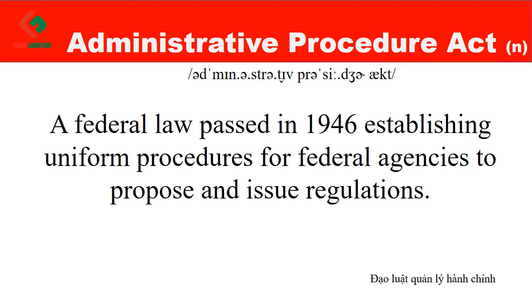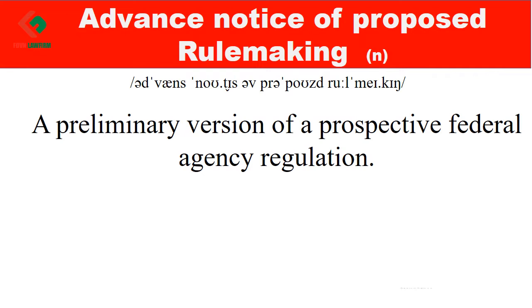Administrative Procedure Act. A federal law passed in 1946 establishing uniform procedures for federal agencies to propose and issue regulations. Advance Notice of Proposed Rulemaking. A preliminary version of a prospective federal agency regulation.